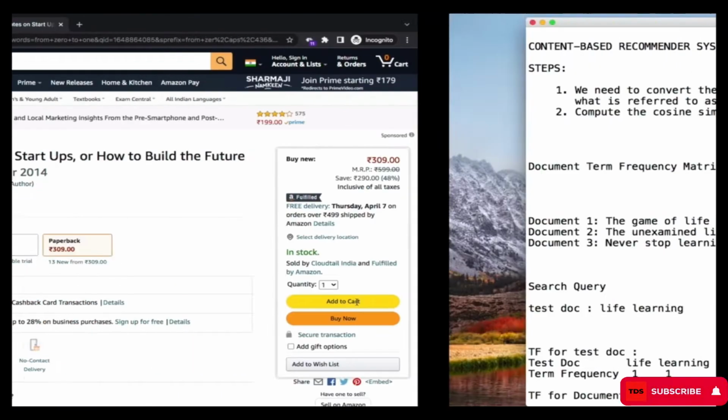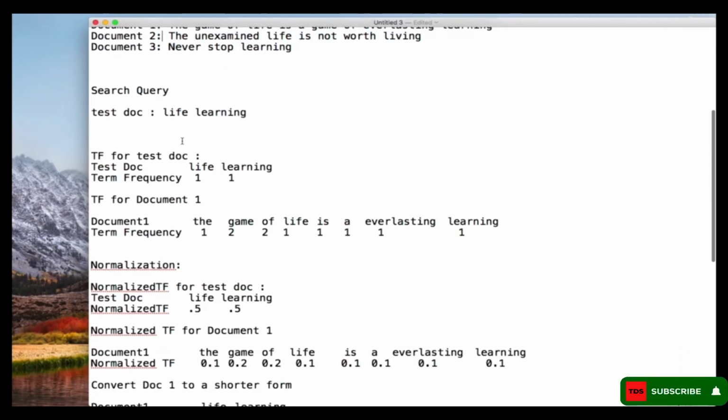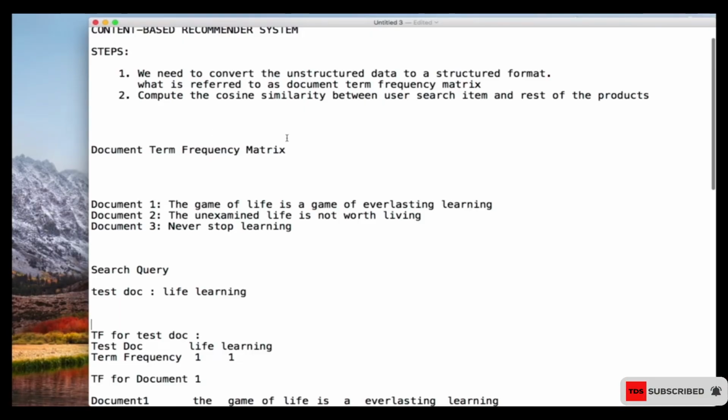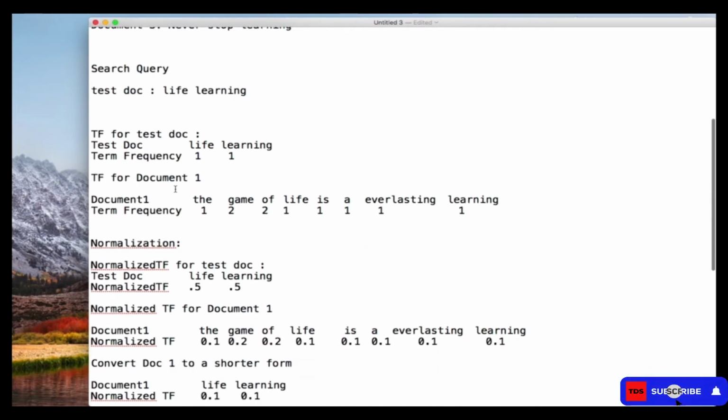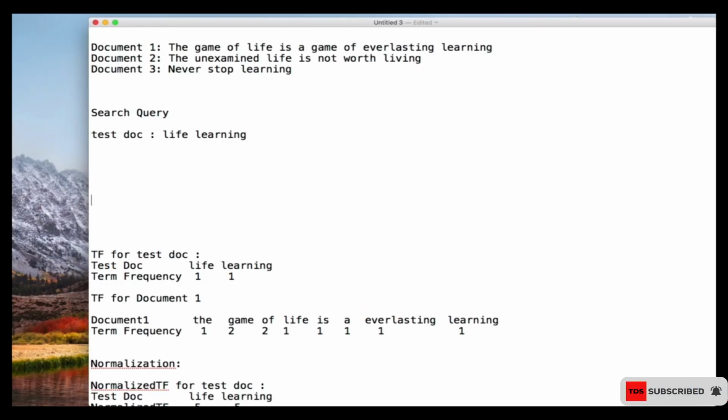So let's see how we're going to do that. If the user searches this, which one should we recommend? That's what we are trying to find out. What we need to do is calculate the document term frequency matrix. So we look at the search query the user has searched, and in this search query we have life 1, and learning 1. Let me give you a new example, because this is just two words, so maybe you're not understanding why you want 1 over there.